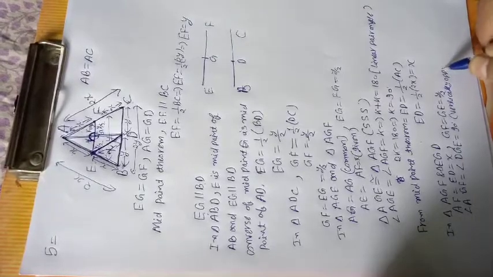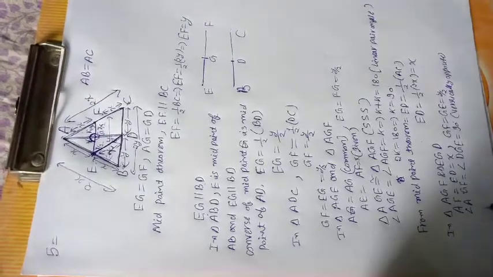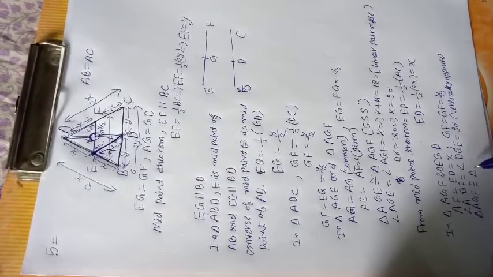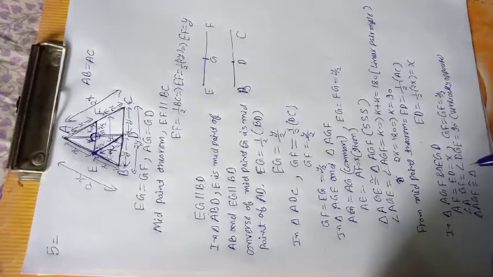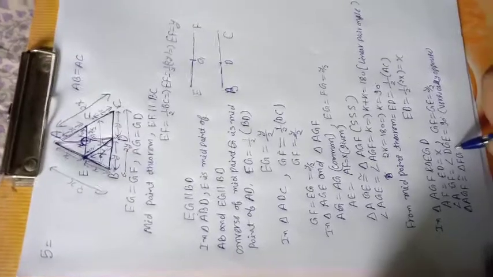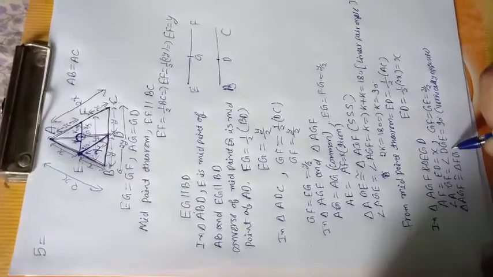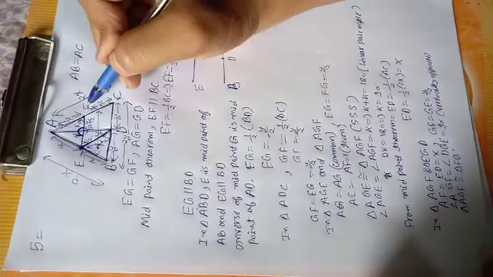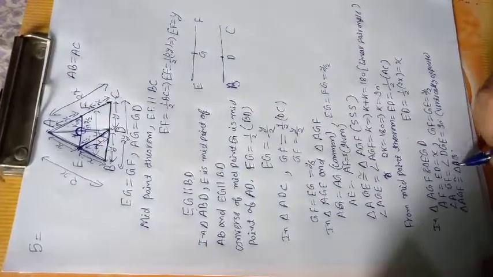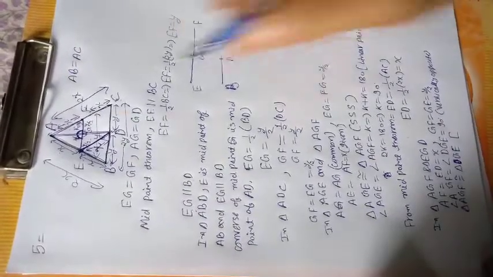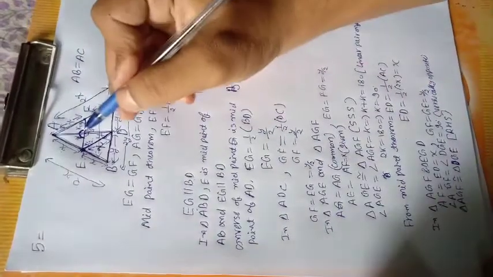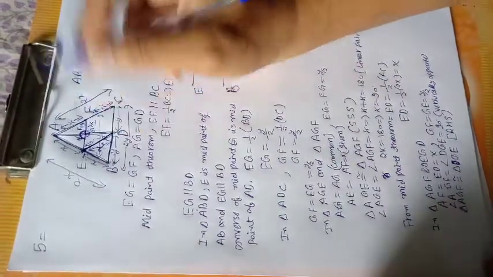Okay, and with the vertically opposite angle, triangle EGF is congruent to triangle DGE by which property? RHS property: right angle, hypotenuse and another side.